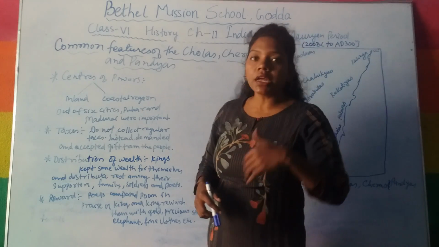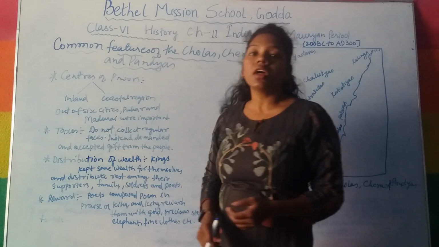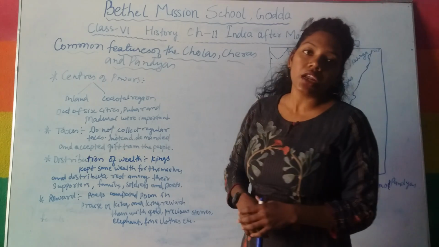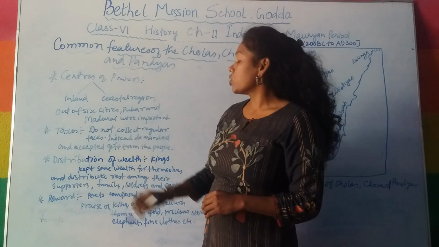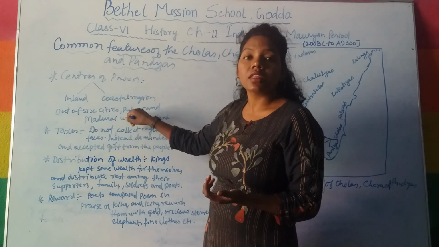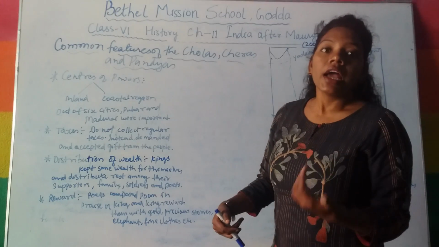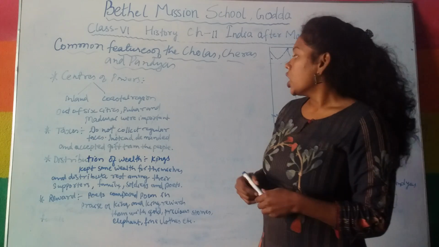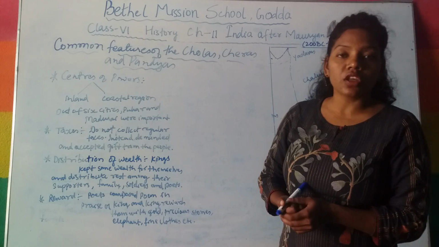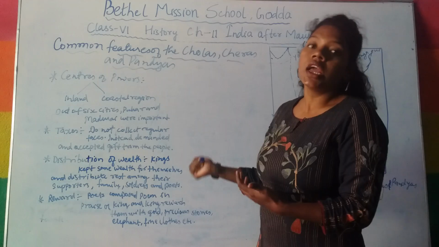Among the six important cities, Puhar and Madurai were very important centers of power among all three kingdoms. Puhar was in the coastal region, and Madurai was in the central, or inland region, inside the kingdom. So these two important cities became very powerful centers of power during the reign of these three kingdoms.